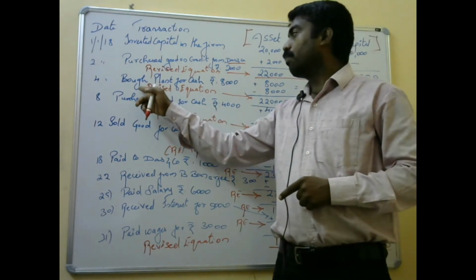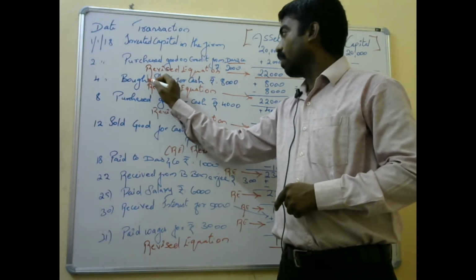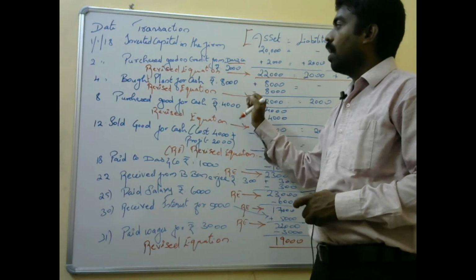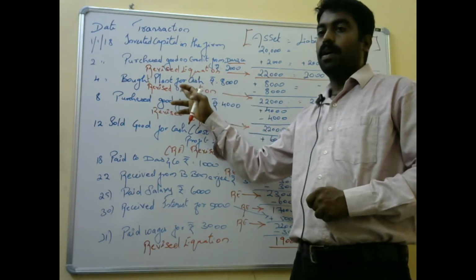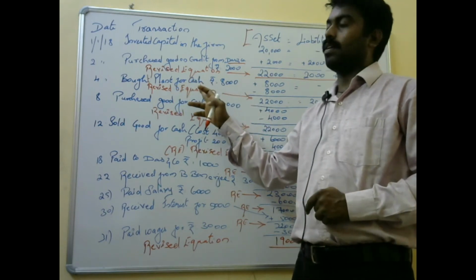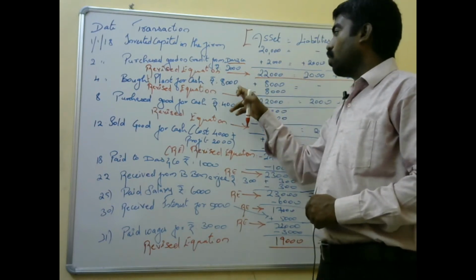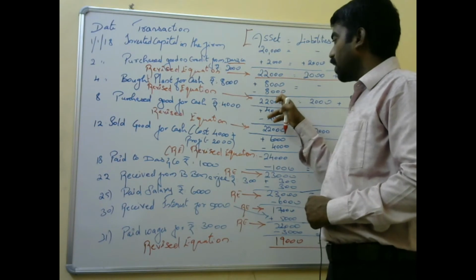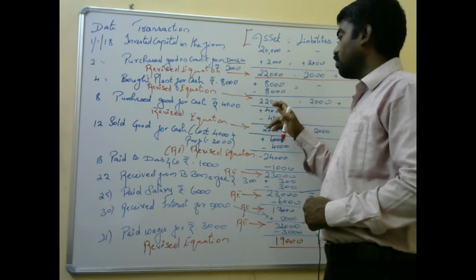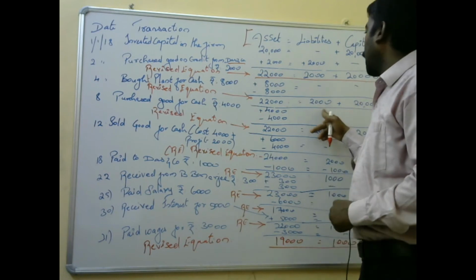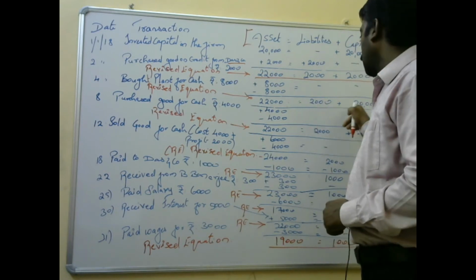And next one, bought plant for cash, 8,000. He is purchasing a plant. It's called a fixed asset. So on the other side 8,000 is included, the cash goes out. The asset cash will get reduced. So plus or minus 8,000, and what will be finally 22,000. And on the liability side and capital, it will remain the same, 2,000 and 22,000.